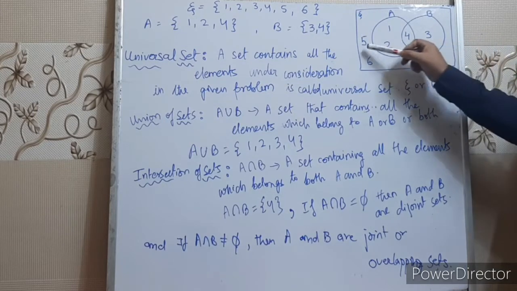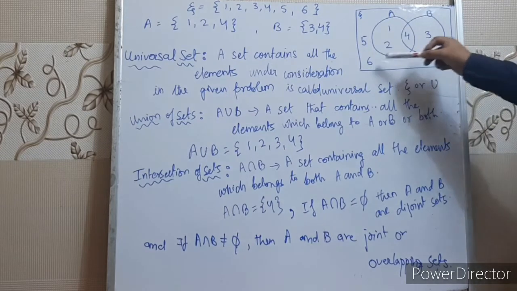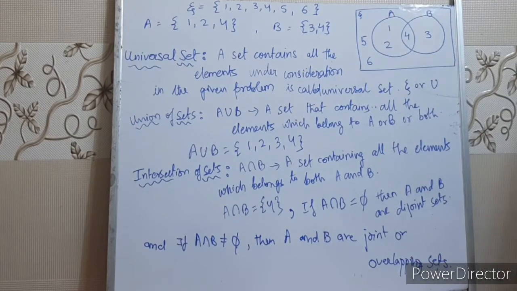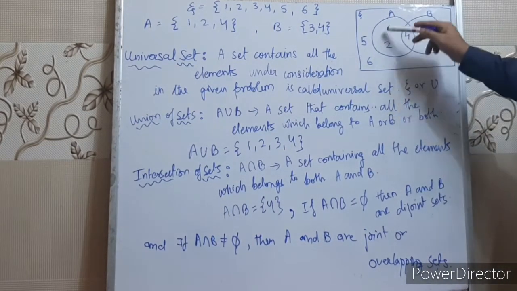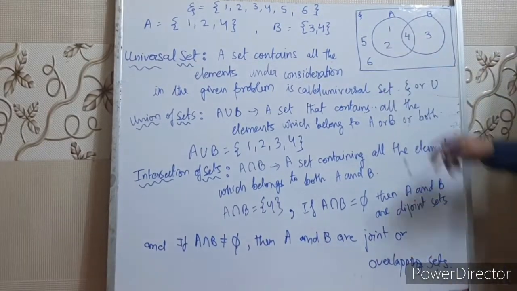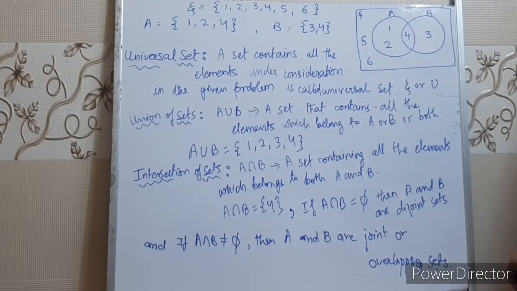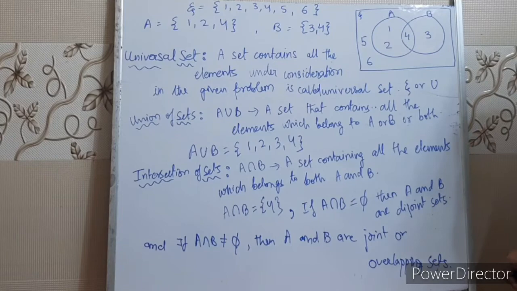And 5 and 6 are neither in A nor in B, so they will be outside the circles. Now you can say, inside this box, how many elements are there? 1, 2, 3, 4, 5 and 6. Right, so this box contains the universal set for the given problem. Right, children? Note down, please.